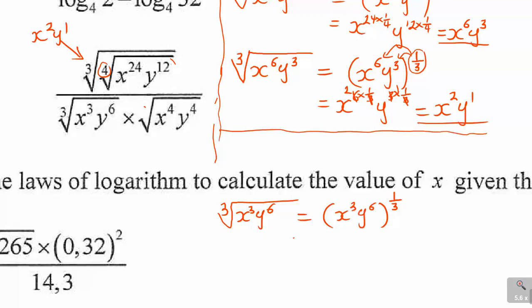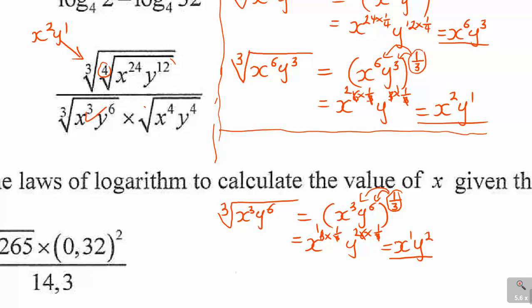If you open that bracket, the 1 over 3 again multiplies each and every exponent. So you've got x to the power of 3 times 1 over 3 and y to the power of 6 times 1 over 3. Remember, these are exponents multiplying, so you must write them at the top. 3 times 1 over 3 you get a 1, 6 times 1 over 3 you get a 2. So this is x to the power of 1, y to the power of 2. That's what you have in this particular one.